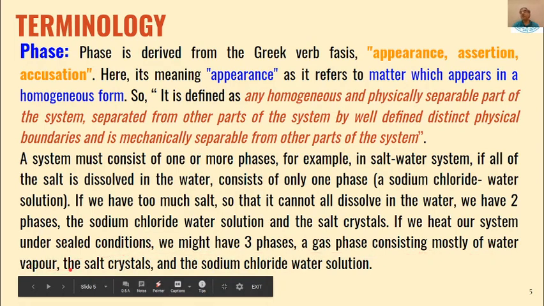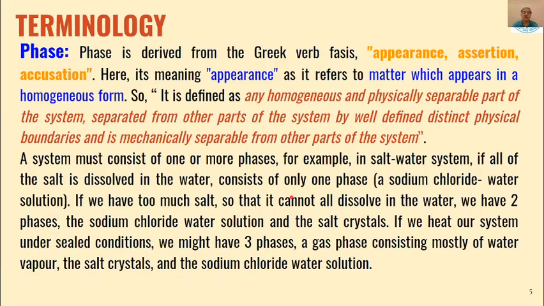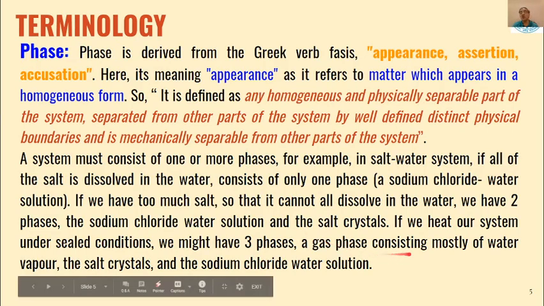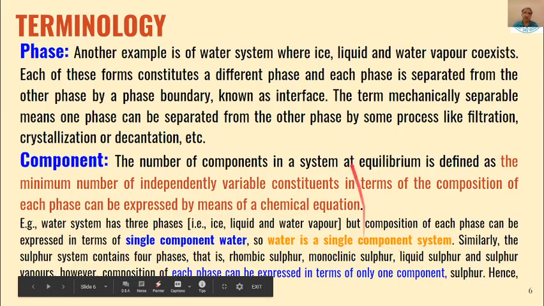So then we will have three phases in equilibrium. One is the solid sodium chloride salt crystals, another is the sodium chloride water solution, and the third is water vapor. So now the same system has three phases. That means depending upon the system, it can have one phase, two phases, or three phases. This is how we can define the phase of a system.